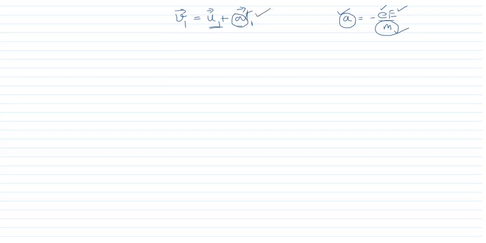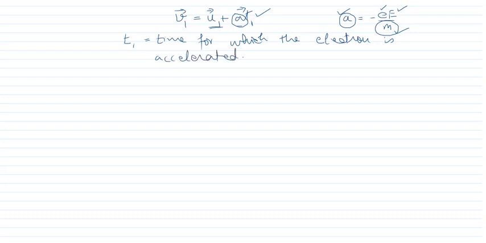And here t1 is the time for which the electron is accelerated. Now we know that if the electron is accelerated for the time t1, then again it will strike, that is, it will come up against a collision. If you remember, in the plus one class we studied a term that is called relaxation time.